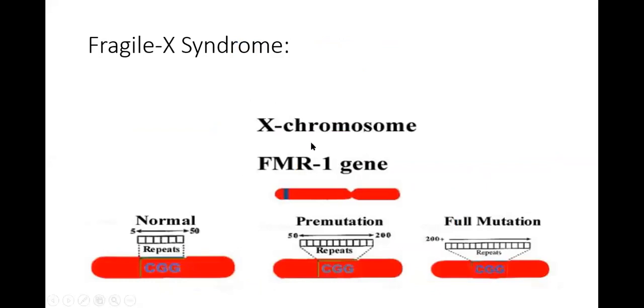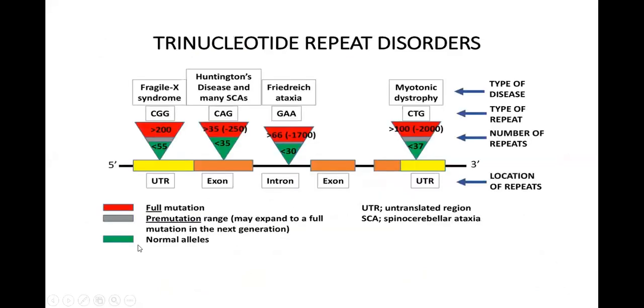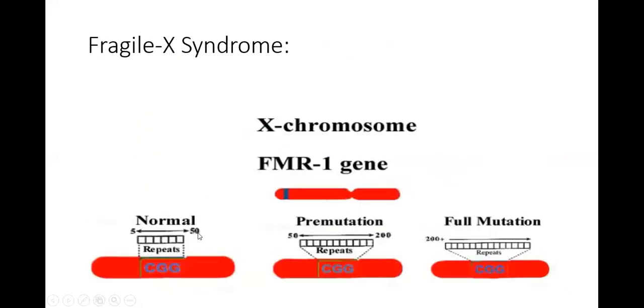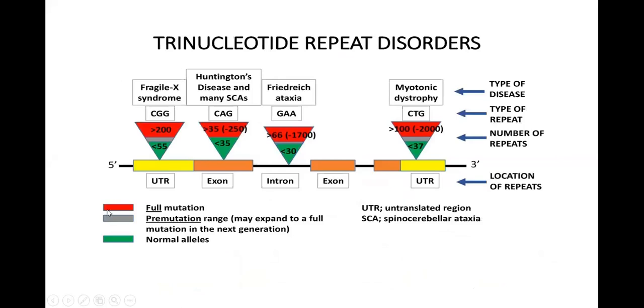The FMR1 gene is present on the X chromosome, so it is inherited from the mothers. Normal is 5 to 50 tandem repeats of CGG. Premutation is 50 to 200. Full mutation is more than 200. Here you can see red is the full mutation, gray is the premutation, and the normal allele is the green one. So in Fragile X syndrome, CGG is repeated so many times. Instead of the normal 29 to 55, they are repeated from 200 to 4,000, which can lead to Fragile X syndrome.